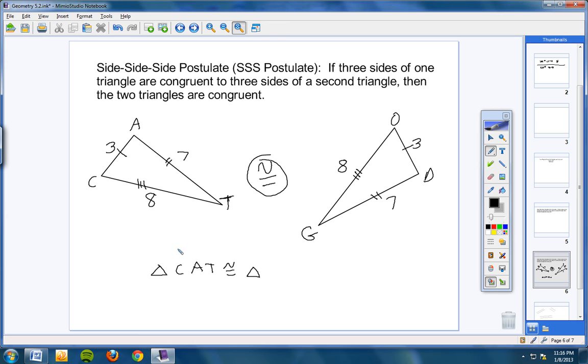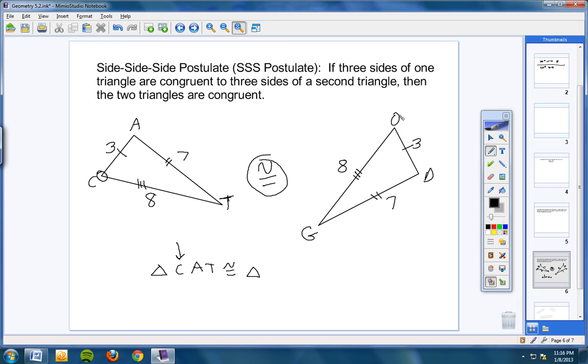Does everybody see that? So angle C right here is made up of what two sides? Side 3 and side 8. Side 3 and side 8. So come over here, and here's side 8 and here's side 3. And what angle is formed by side 3 and side 8? Angle O. So we're going to put O first.